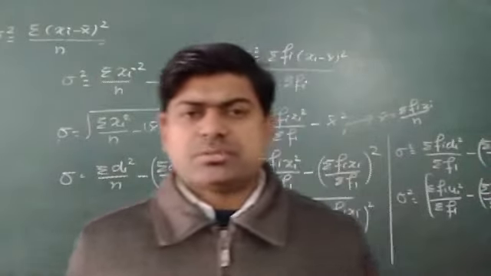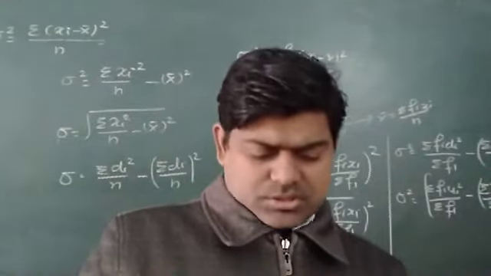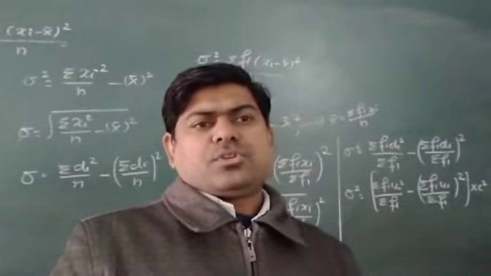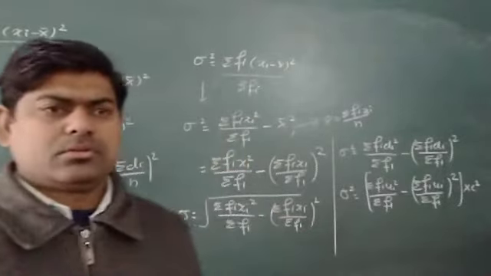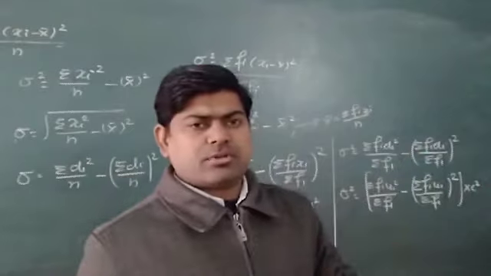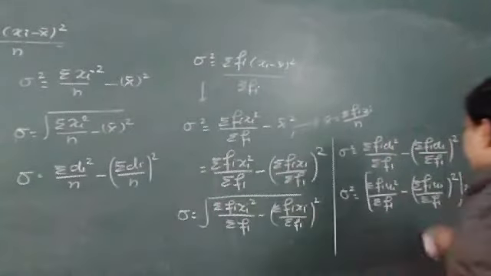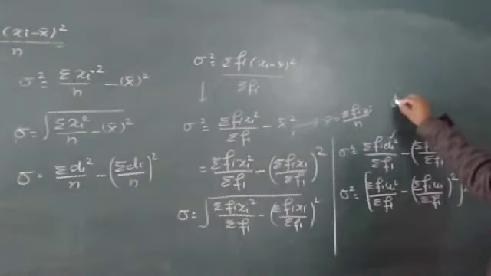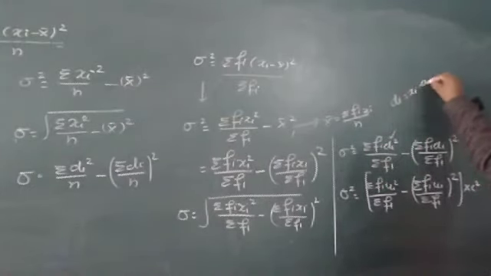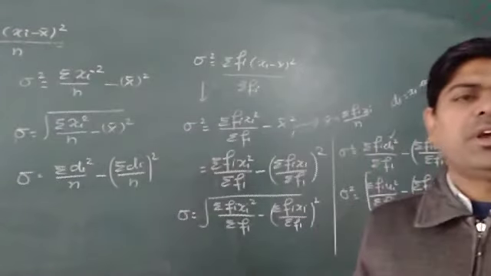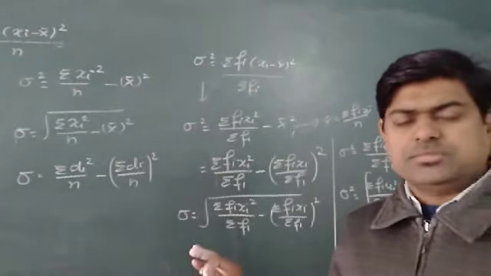As I told you, in some books it's written differently. Now I hope it is well visible for you. Few terms were not visible, now it is visible. Listen to me again what I said. I told you here di is deviation. Di is equal to, simply I can write, xi minus a, where a is the assumed mean. Maybe if you go through a different book, that a can be written as capital A or small a, it's not a difficult task for us.